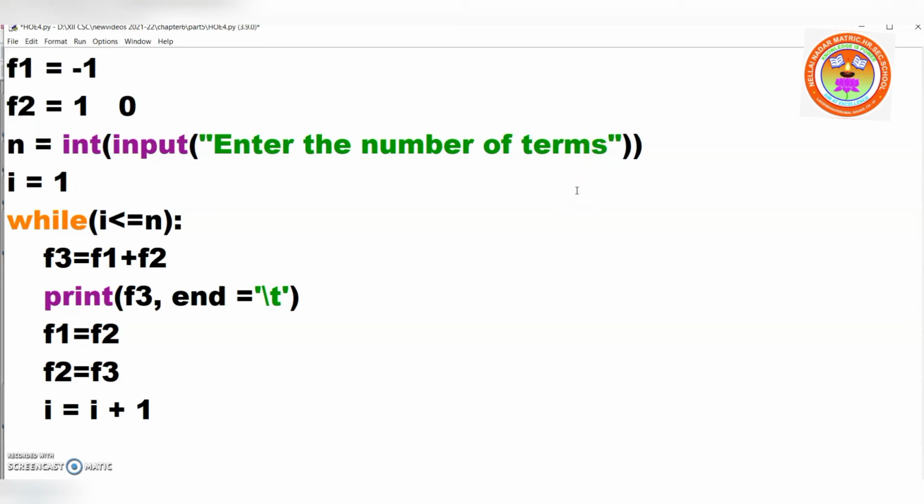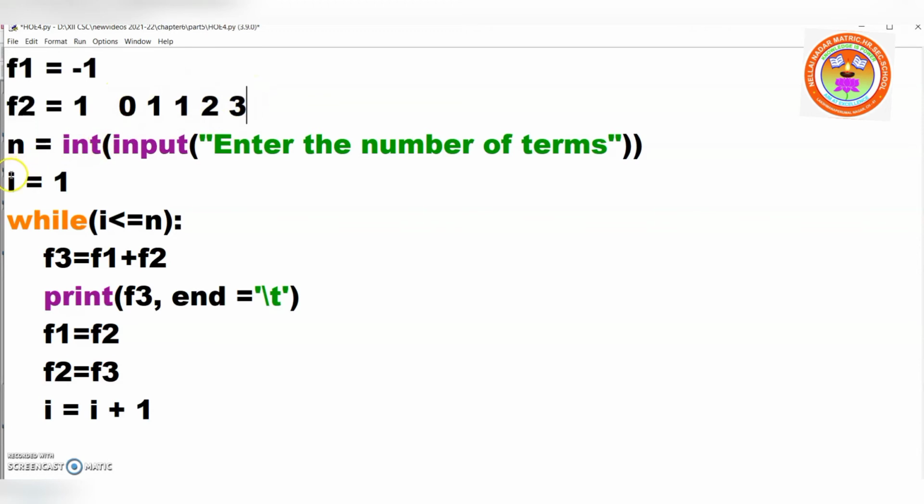How many terms? If you give 5 terms, you will get 0, 1, then 0 plus 1 is 1. Okay, 0, 1. 0 plus 1 is 1. 1 plus 1 is 2. 2 plus 1 is 3. So here how many digits? 1, 2, 3, 4, 5.